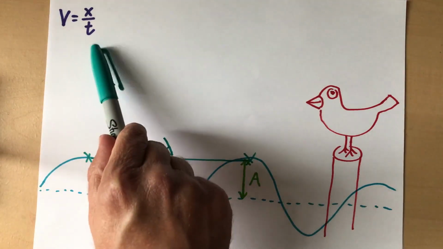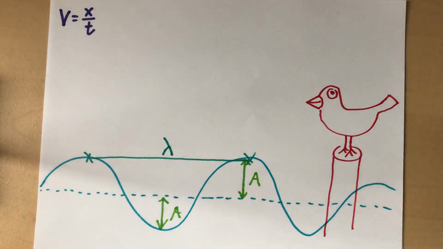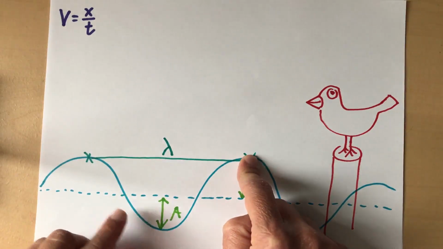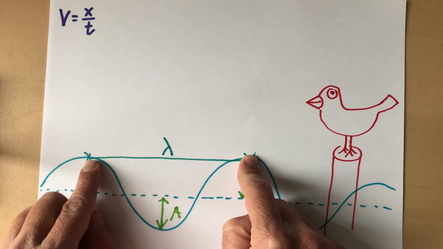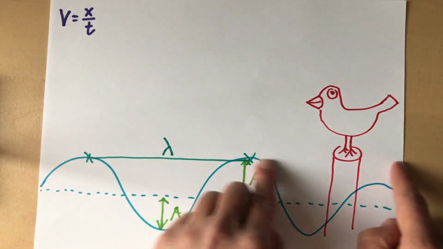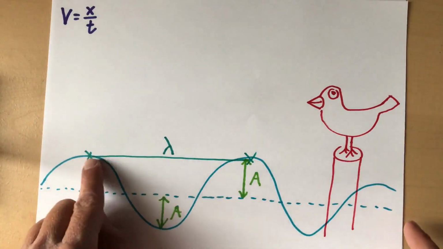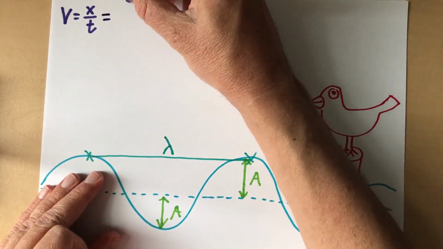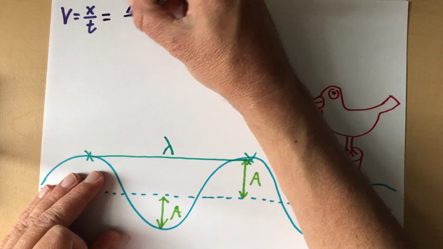So let's take this equation and modify it a bit for waves. Let's say Mr. Bird is going to look at the distance and time, but a convenient distance would be from this crest to this crest. So let's say he starts counting when this crest reaches him, and it moves along, and he stops counting when this crest meets him. Then for this distance here, we know that it is the wavelength.